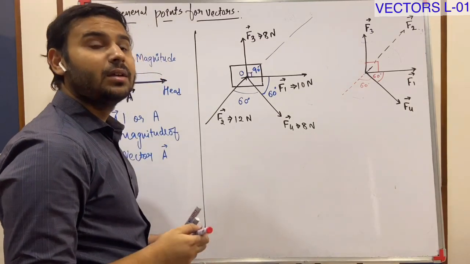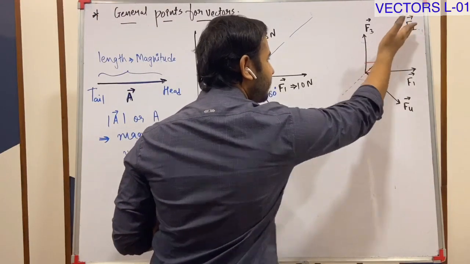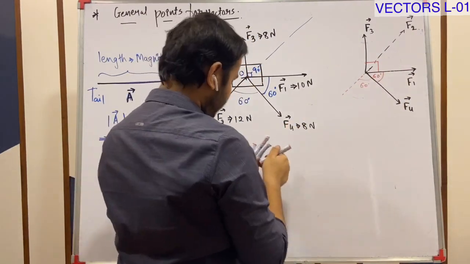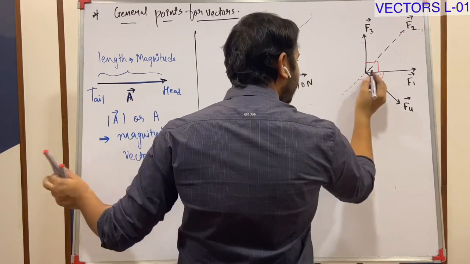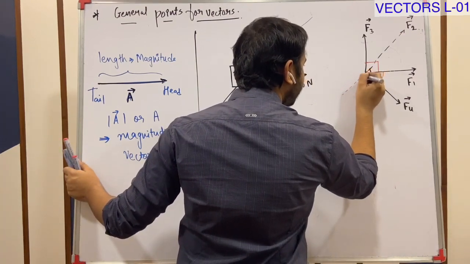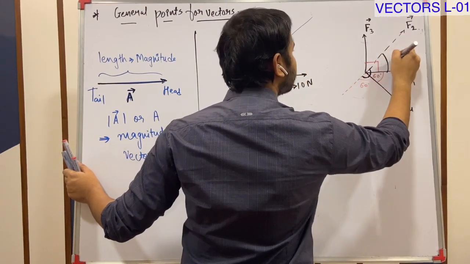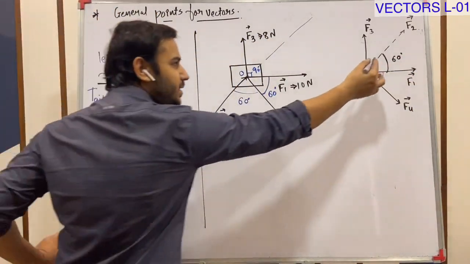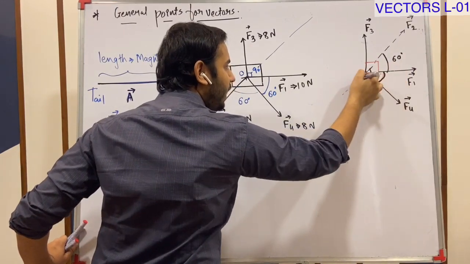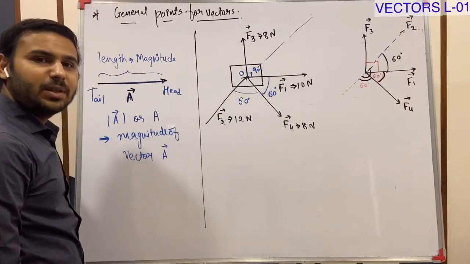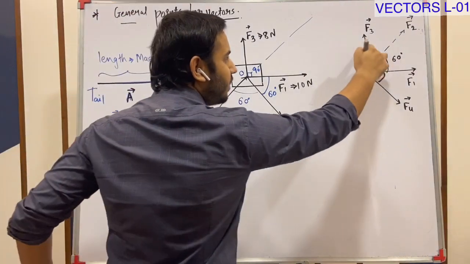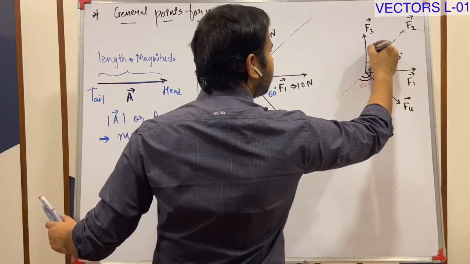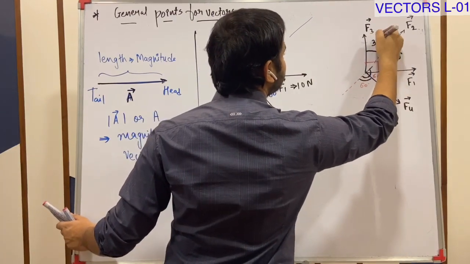This line, this whole angle must be 180. So 60, 60, and this must be 60. Understood now? Total must be 180. Now, F3 and F1, the angle between them is 90. If this angle is 60, this angle is 30.